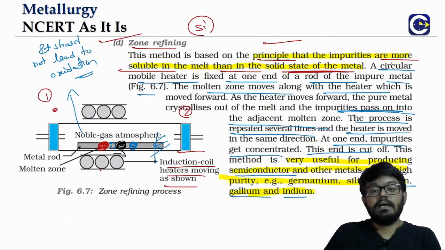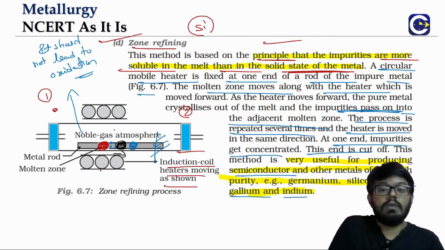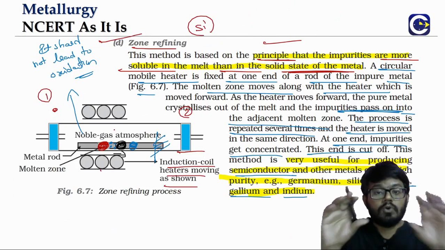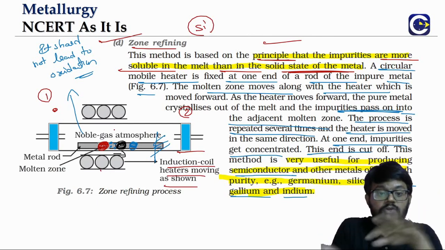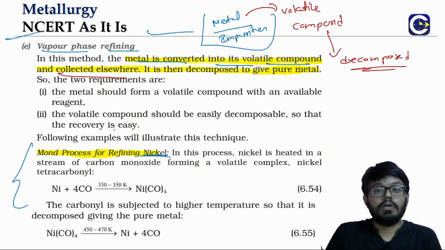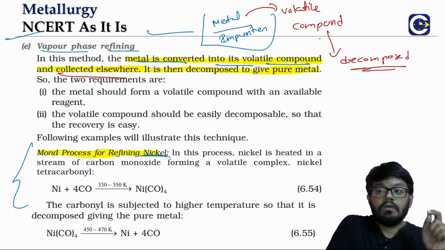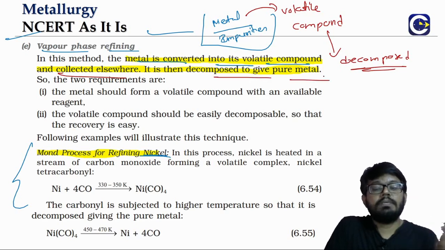In the previous example of zone refining, why are we maintaining this noble gas atmosphere? Because if you don't maintain it, you are simply heating metal. Imagine, in the presence of air, what can happen? There is a danger of oxidation, right? In the name of refining, we should not go back. Same way here also, you should not form the compound and leave it like that. What is our task? We should get back the pure form of metal. So this volatile compound should be readily decomposed. If you decompose it, you will get the pure metal.